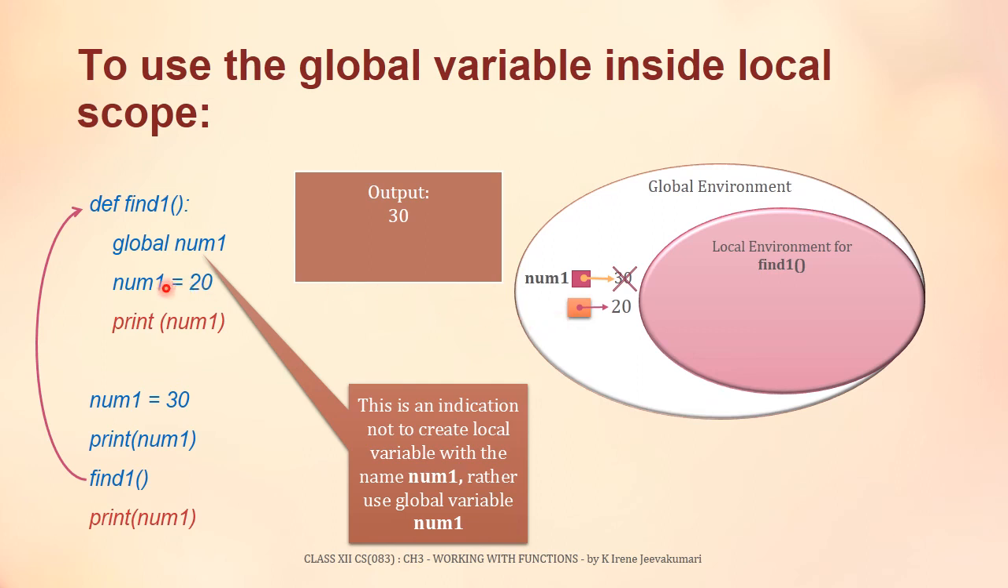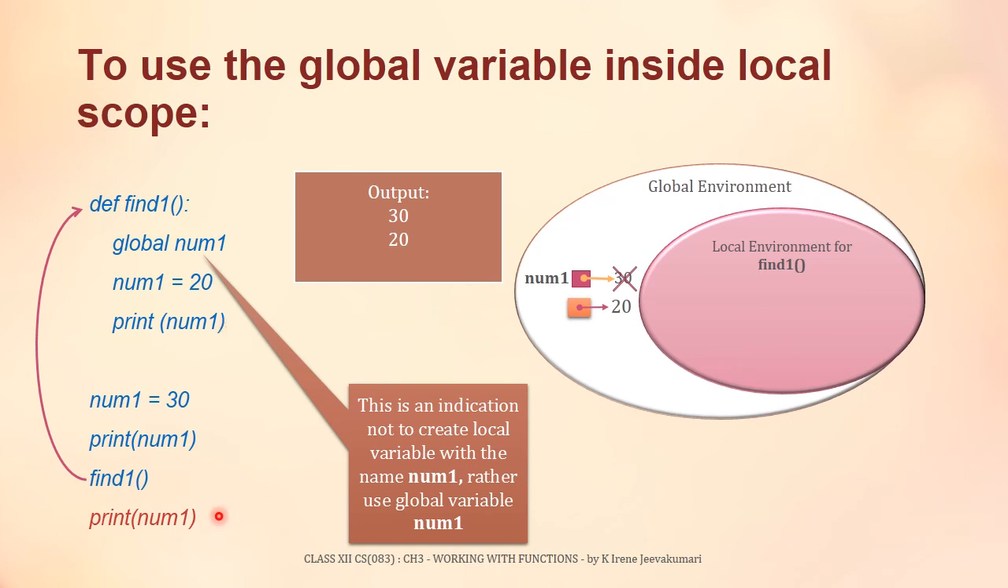So the next statement to be executed is the print statement. Now the print statement checks for the availability of num1 in the local environment. In the local environment, variable num1 is not available, so it will be checking in the global environment. In the global environment, num1 is available and is referencing the value 20. So now this print statement will print the value 20 as an output. By the end of this print statement, the function's execution comes to an end.